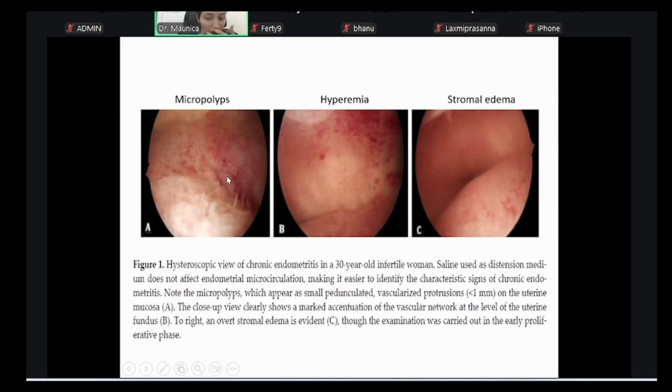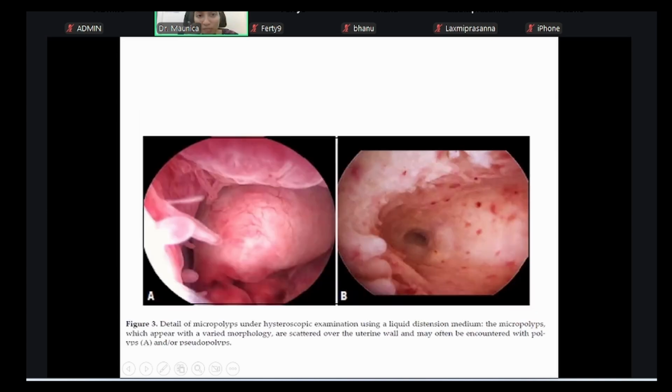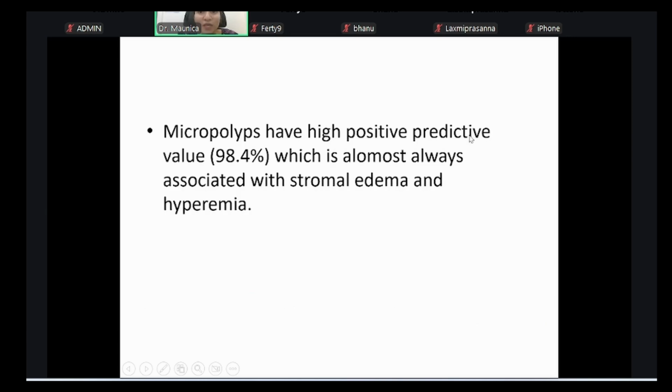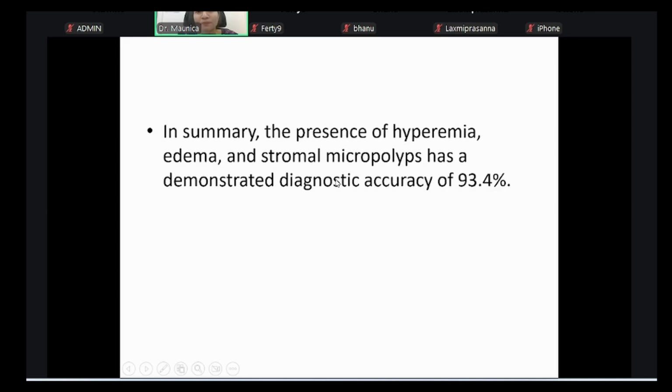A much deeper microscopic picture of micropolyps is here. Can you see them? Very small protrusions. If you are seeing micropolyps, they are a very specific feature for diagnosing chronic endometritis. They have a high positive predictive value, as high as 98.4%. And whenever micropolyps are seen, they almost always coexist with stromal edema and hyperemia as well.